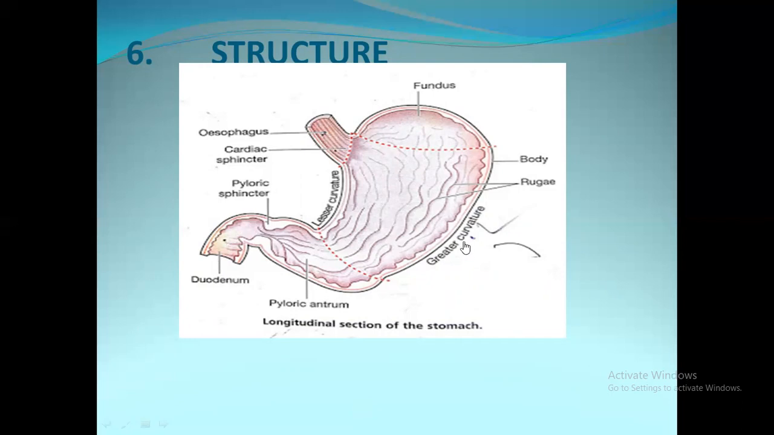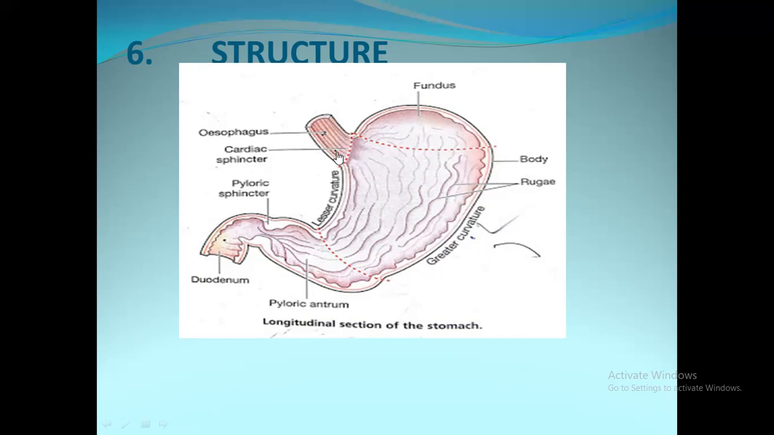And there are 2 curvatures, greater curvature and lesser curvature. Greater curvature is convex in shape and forms the left border of the stomach. It also provides attachment for the greater omentum for storage. So the greater curvature provides attachment of the greater omentum, it helps for the storage.